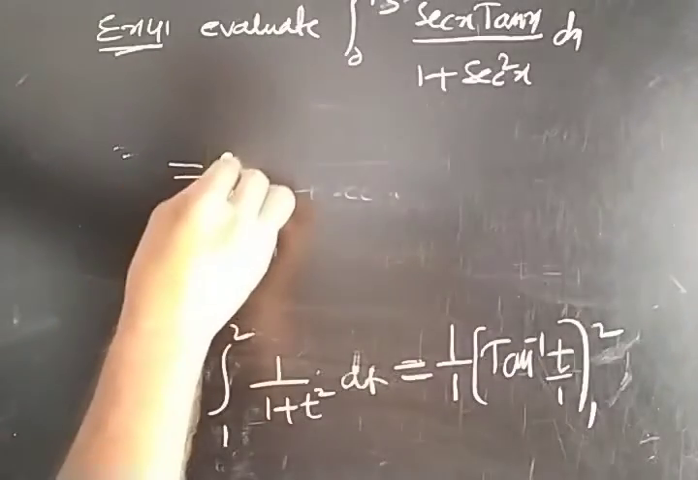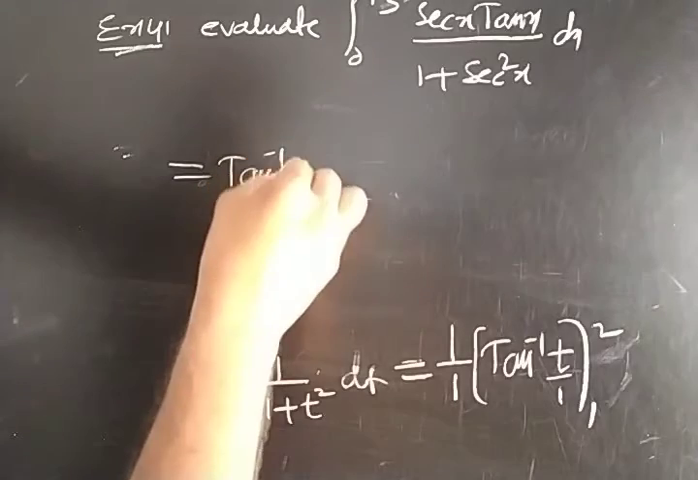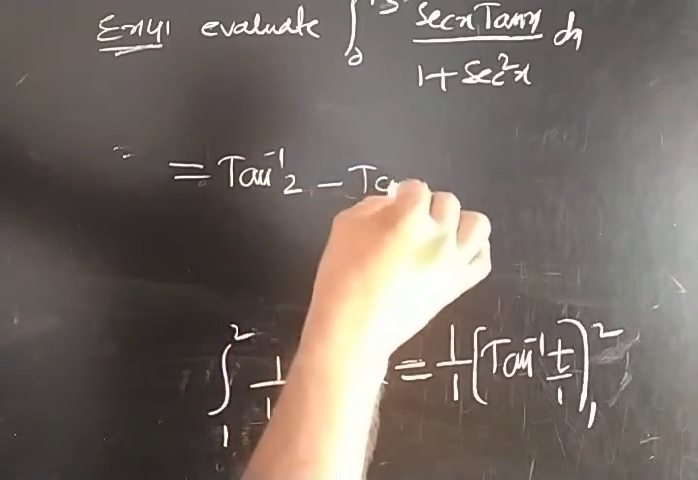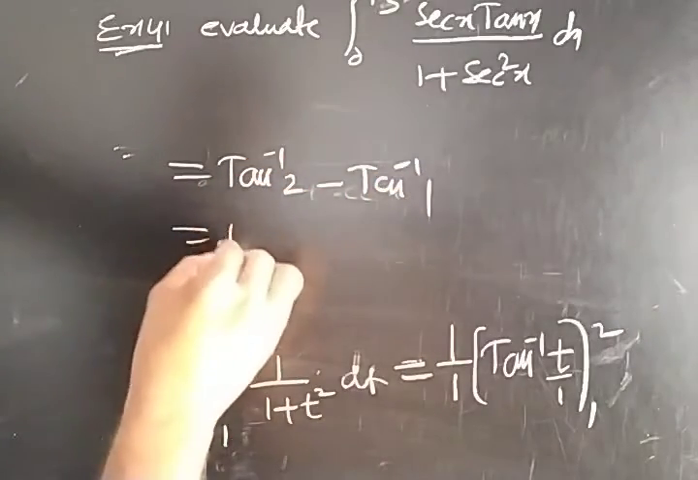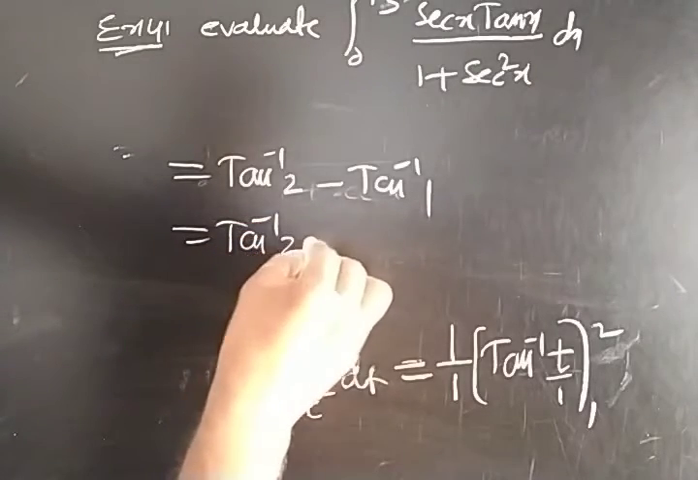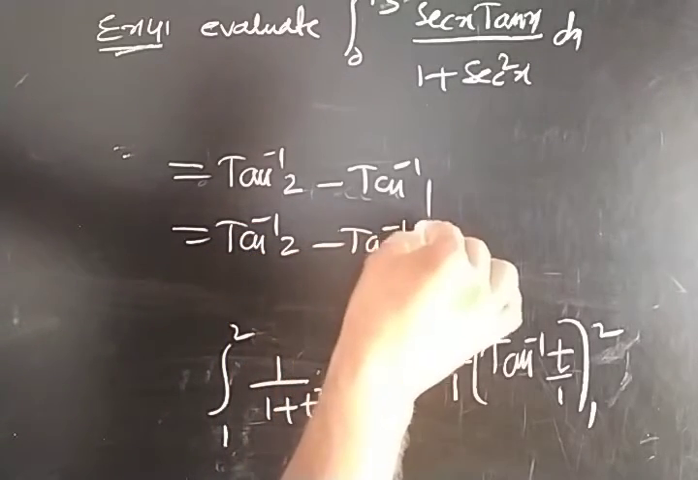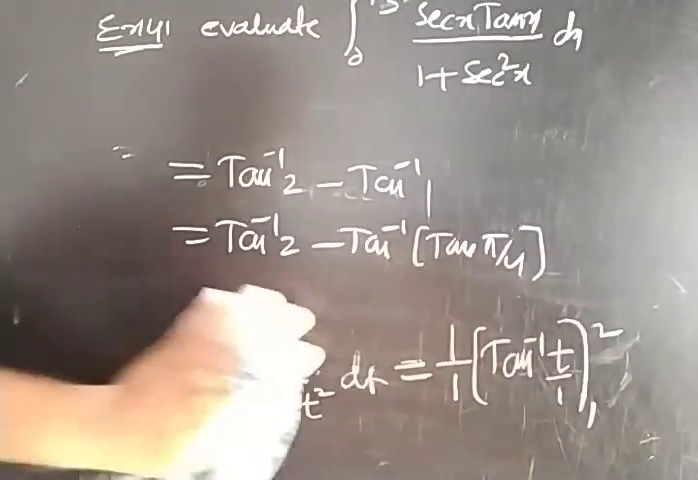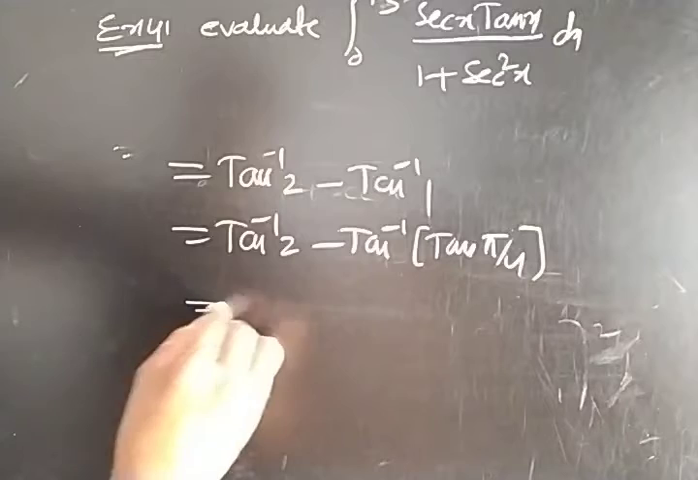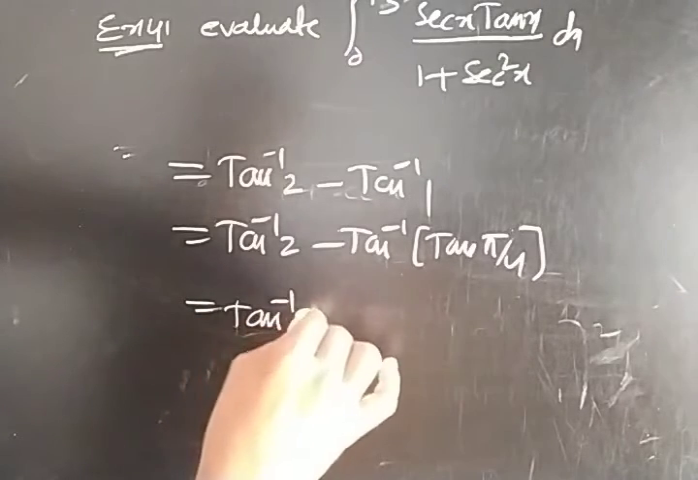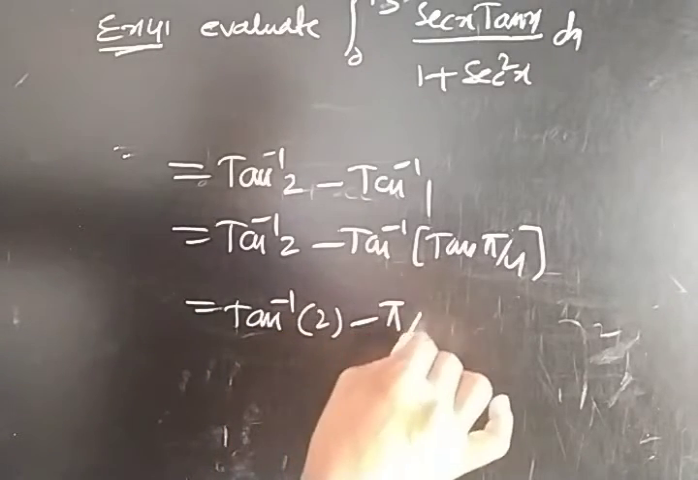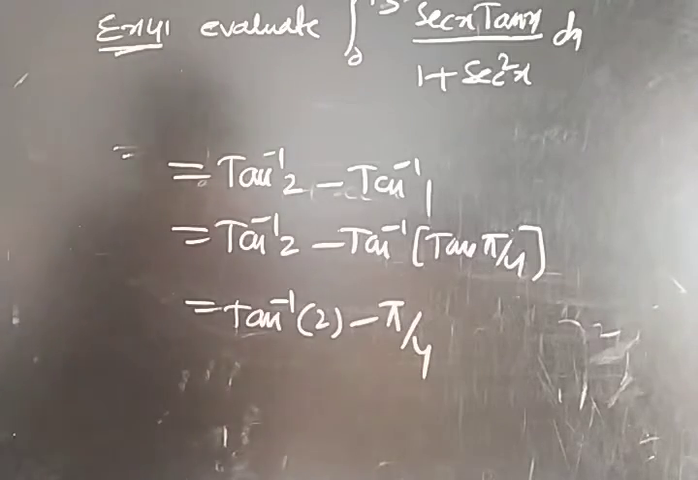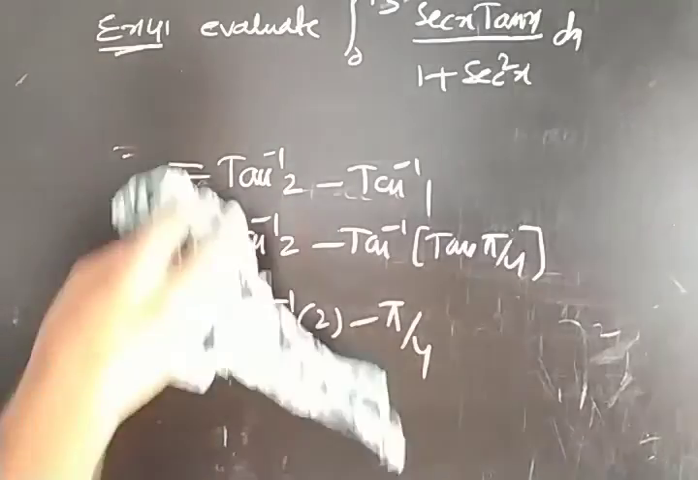By substituting the limits, you will get tan inverse of the upper limit 2 minus tan inverse of the lower limit 1. Tan inverse of 1, in place of 1 we can write tan pi by 4, so tan inverse cancels. So you will get tan inverse of 2 minus pi by 4 is the required answer for example 4. Now example 5, fifth example.